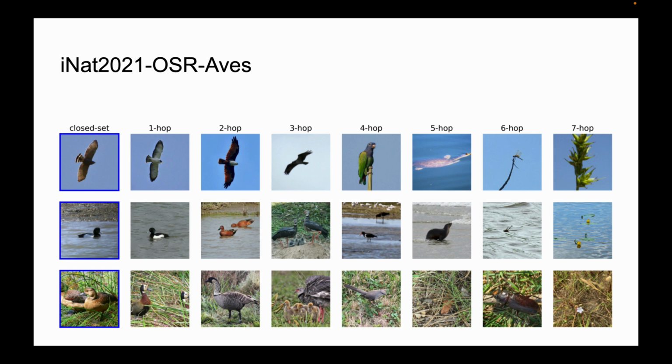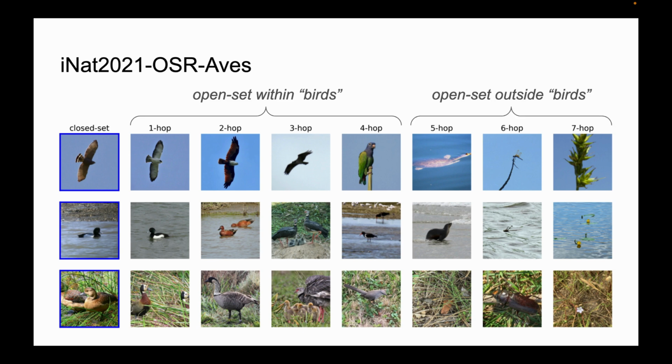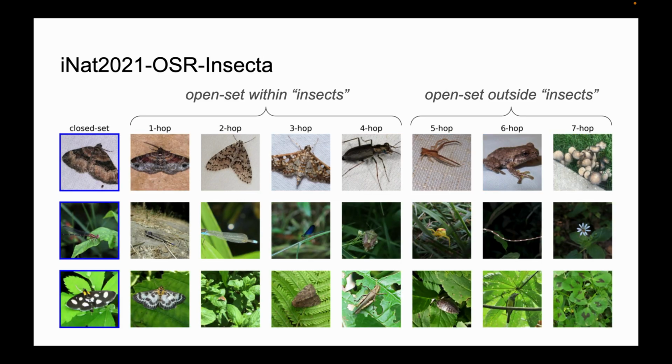Here are 3 examples from the aves split. So on the left, we see 3 categories from the closed set data, with corresponding examples from the open set splits. We see, when we go from left to the right, how the classes are semantically more different and visually more different. The hops from 1 to 4 are still within the supercategory bird, but when we go beyond that, we might encounter other animals, plants, or fungi. Here are 3 examples for the insect data.